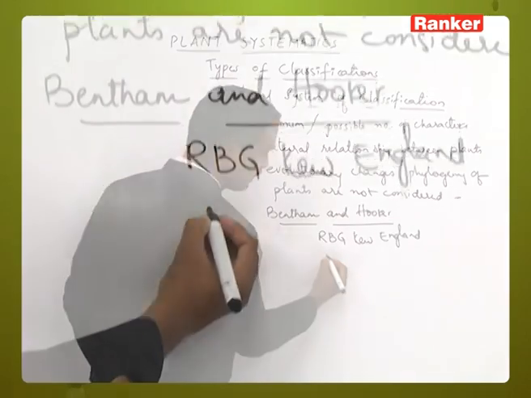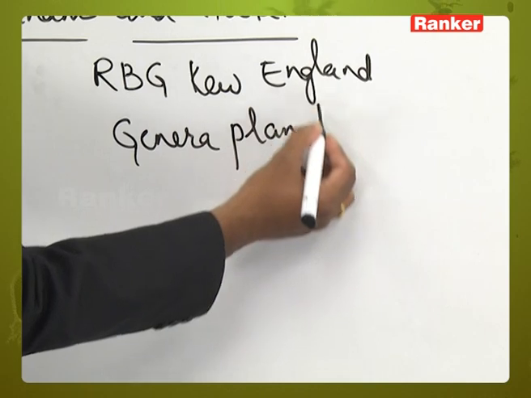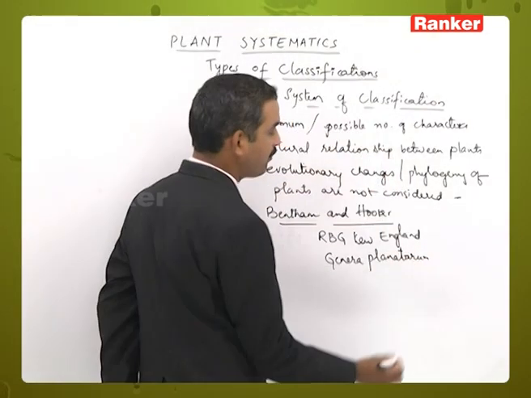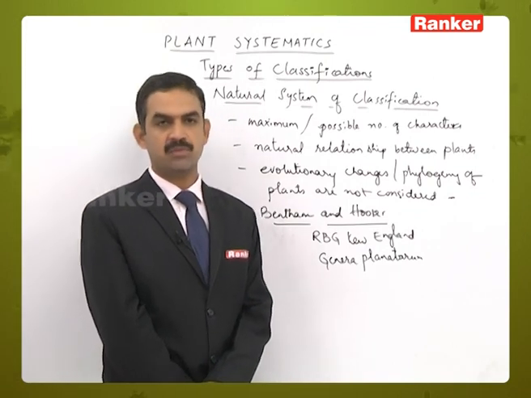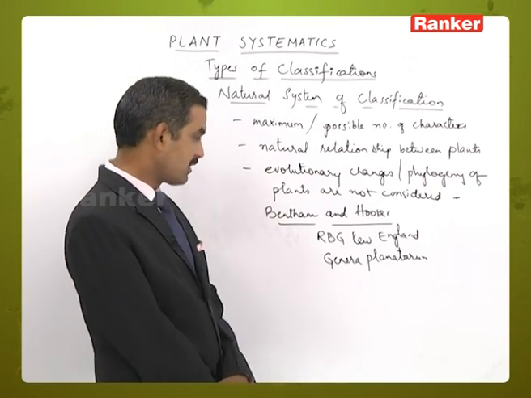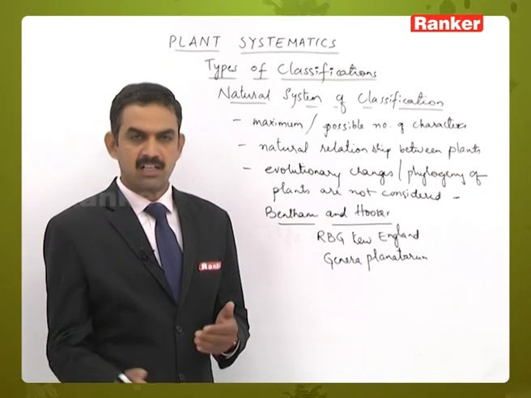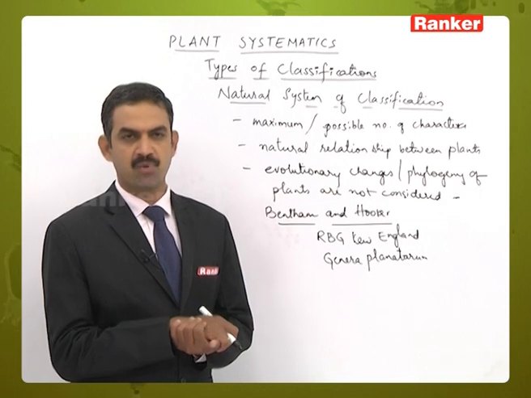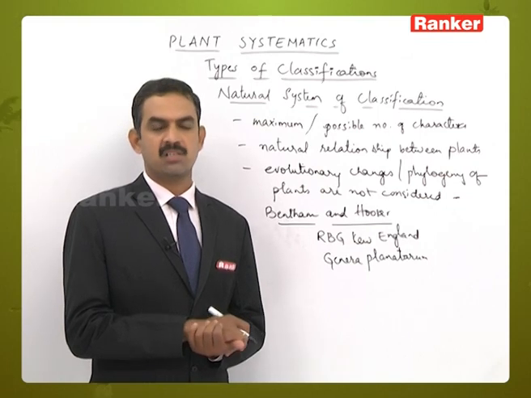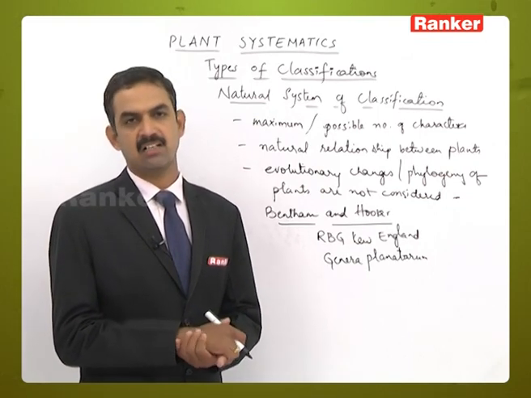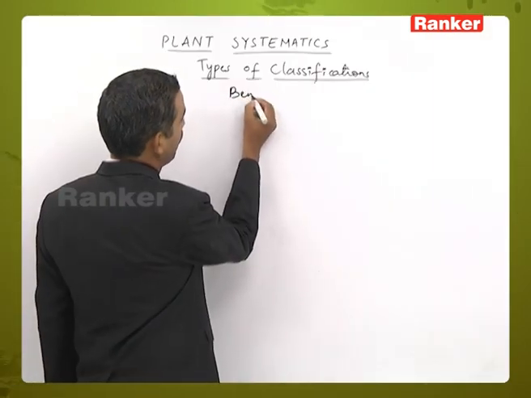So the book that was written by these scientists is Genera Plantarum in 3 volumes. In those 3 volumes, they gave the classification of the flowering plants. And of course, they also wrote one more book called Flora of British India. They came to India before independence, and they studied various groups of plants present in India. They are the persons responsible for the establishment of the Botanical Survey of India in Kolkata. So this is the Bentham and Hooker system of classification.